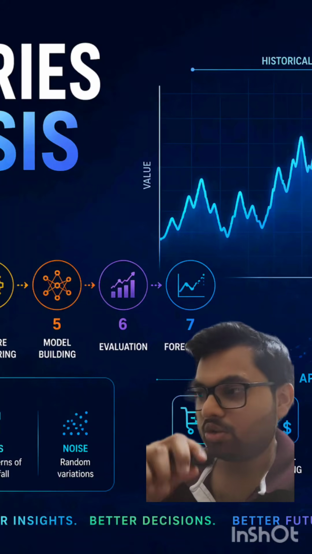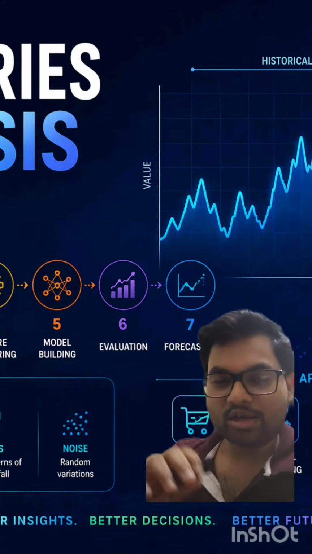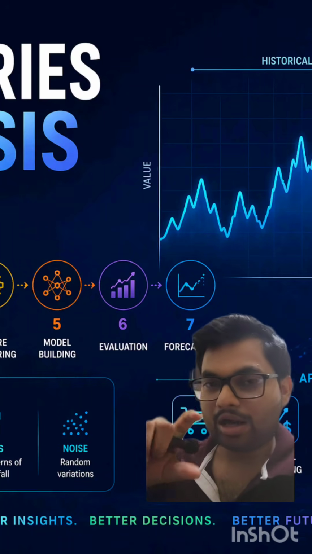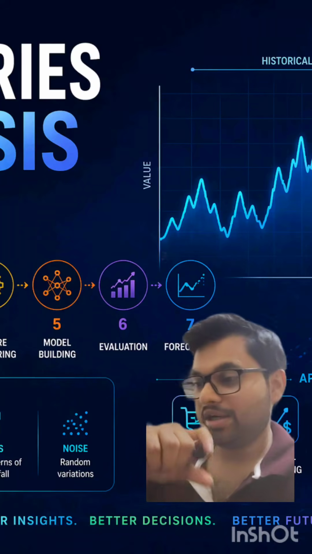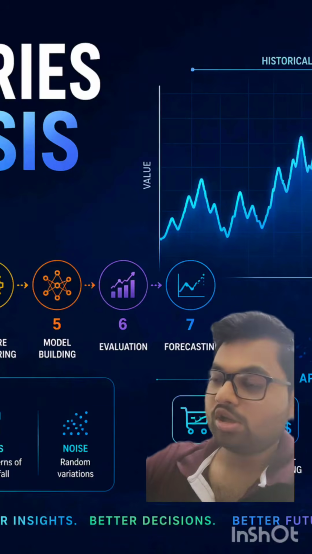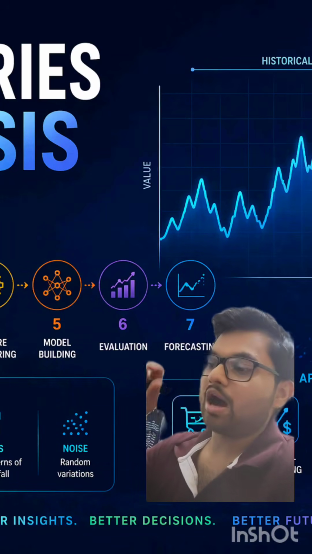The next thing comes around rule 2, that is constant variance. Even if it is flat, the variance, the up and down, the difference in amplitude between the high and the low values, should be constant throughout. But it is also impossible to have in real world scenarios. So this is the second rule. We will discuss afterwards how it is handled.